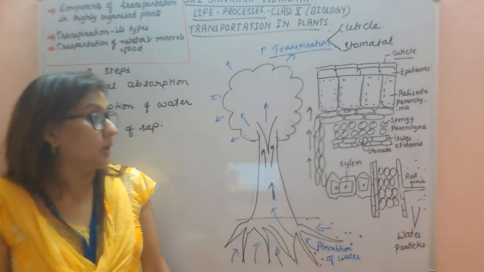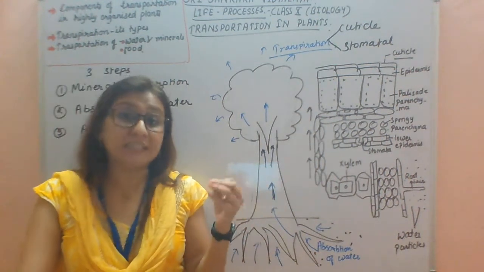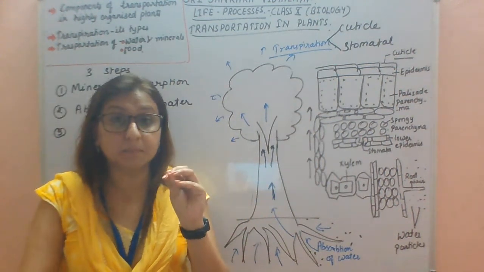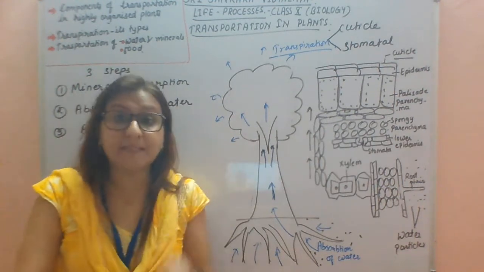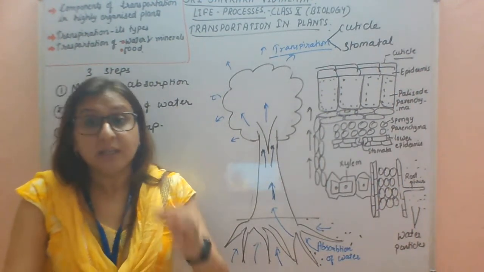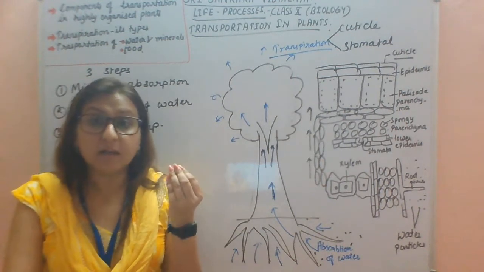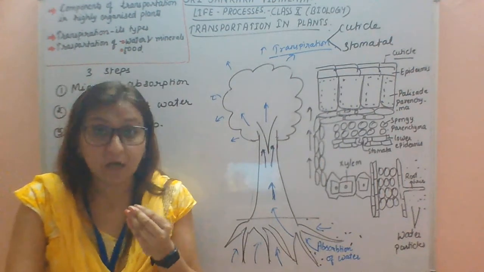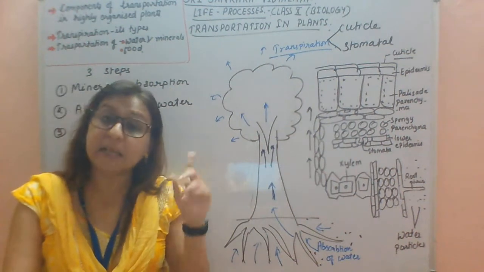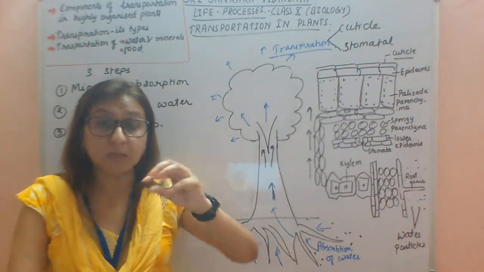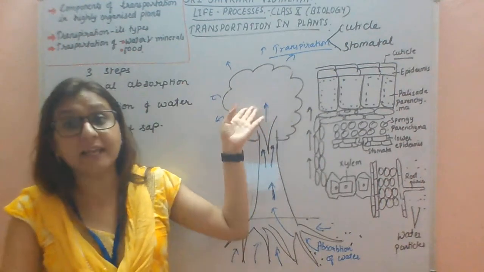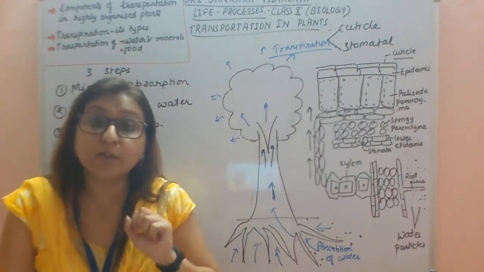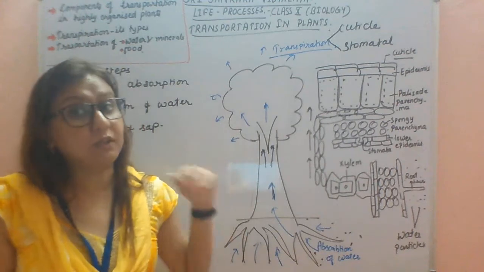Now you have often heard the term guttation. What do you mean by guttation? Guttation occurs basically due to this root pressure. Guttation is when water is oozing out from leaves. Often you see in the morning the water oozing out from the surface of the leaves, or you can see it from the aerial parts of the plant. The water is oozing out of the aerial parts of the plant.